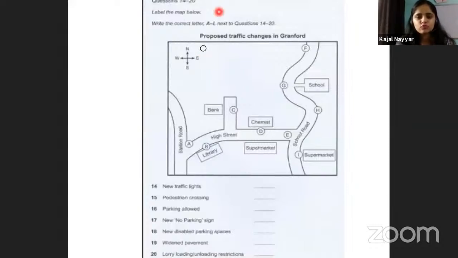So first, for example, this is our first map. Before even the recording starts, you have to do a few things. For example, the first thing you need to do is always read the title, so that you get an idea of what they are going to talk about.